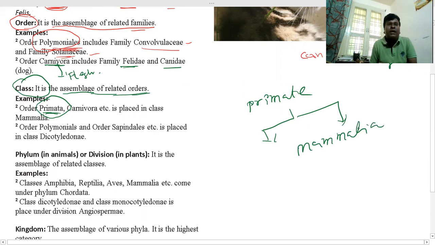Mammalia means milk-giving organisms. Carnivora is a separate example; Carnivora is an order, and this order can be included in a class. So the orders Primata and Carnivora can be placed in the class Mammalia.